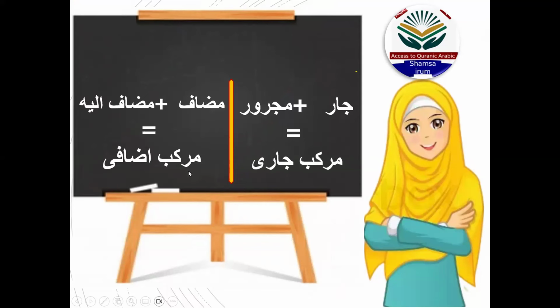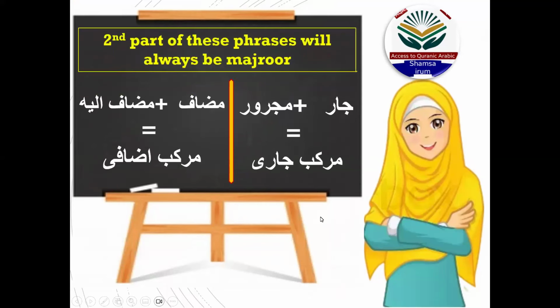In these two phrases, the second part will always be in majrur state. So you have to remember that only these two components, the prepositional phrase and the possessive phrase, will always have their second part in majrur state, in genitive case.